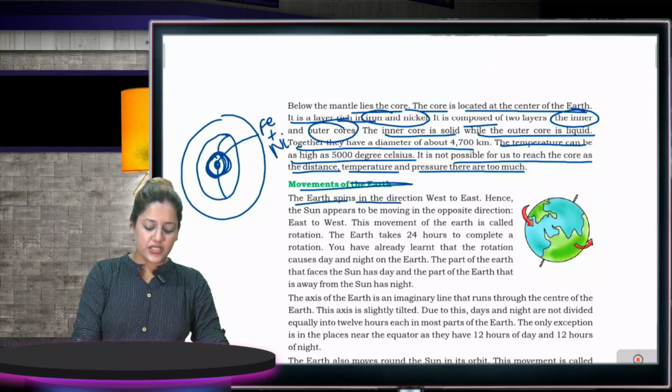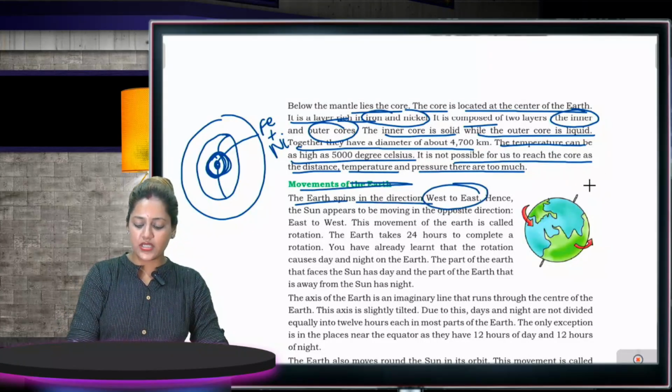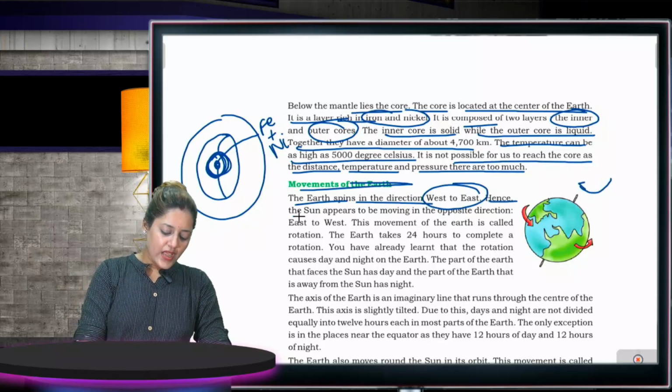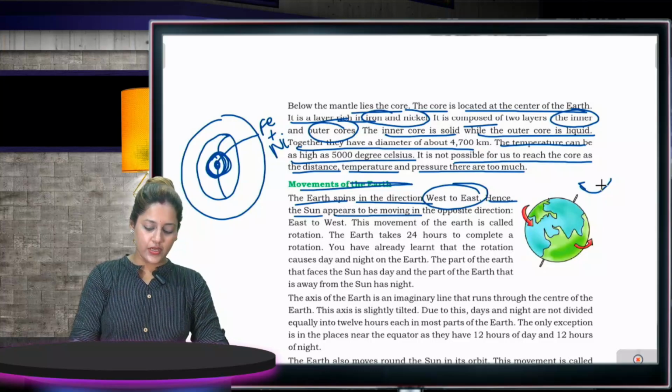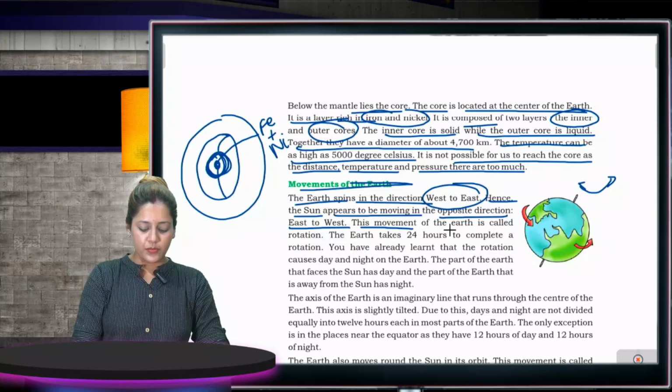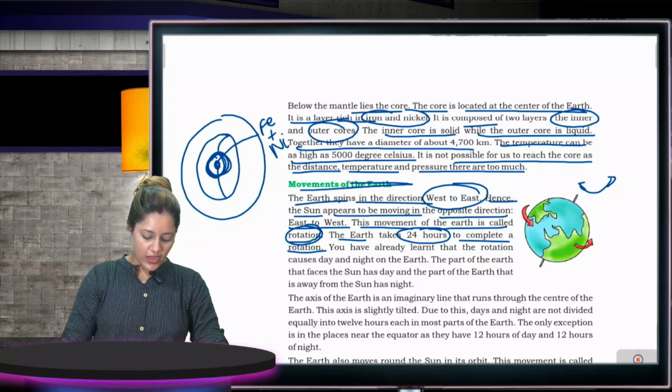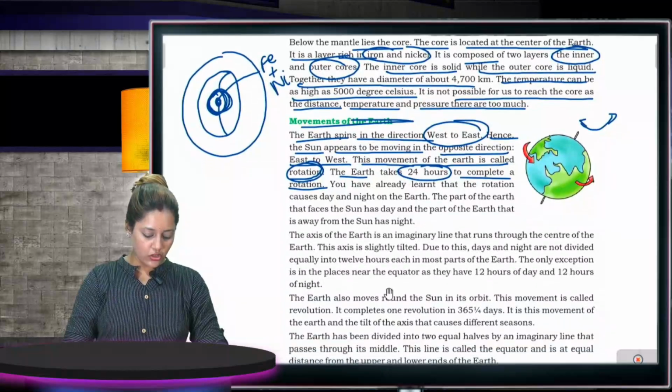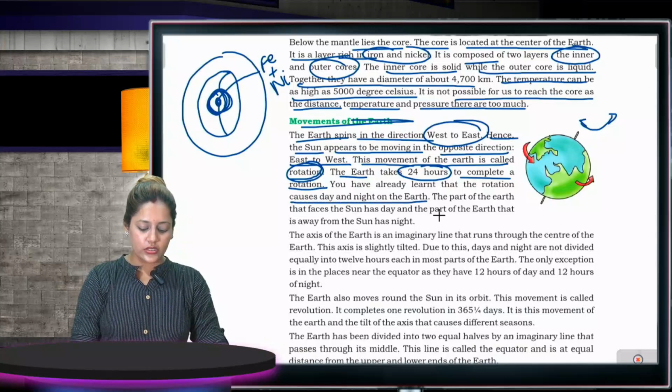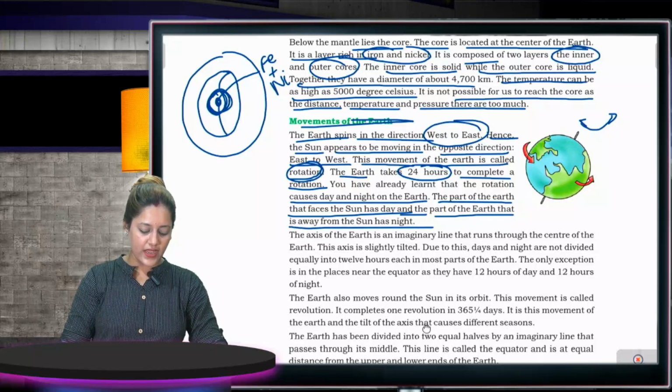Movements of the Earth. The Earth spins in a direction from west to east. Hence the sun appears to be moving in the opposite direction, east to west. This movement of Earth is called rotation. The Earth takes 24 hours to complete a rotation. You have already learned that rotation causes day and night on the Earth. The part of Earth that faces the sun has day and the part of Earth that is away from the sun has night.